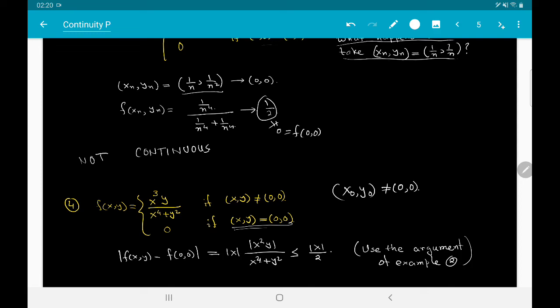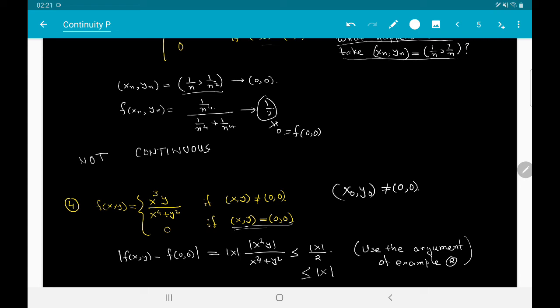So we can use the same method that we have employed to check our example 2, and the same thing happens. It turns out that modulus of f of x, y minus f of 0, 0 is less than or equal to modulus of x by 2, which is in turn less than or equal to modulus of x.